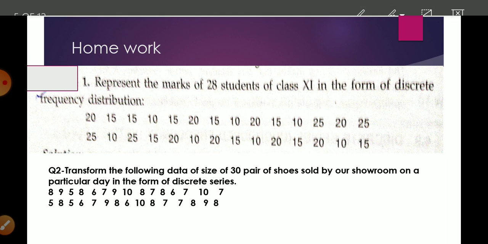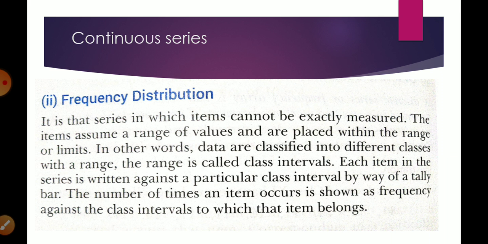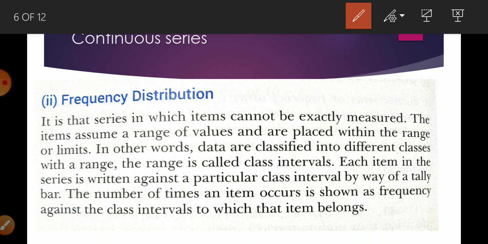Okay, now continuous series. What do you mean by continuous series? Its name is clear: continuous, that is continuity, there is no break. So this is the series that is related to continuity, or related to range, and it is also known as a class interval series. Okay, what is written in your book, let me explain. It is that series in which items cannot be exactly measured.